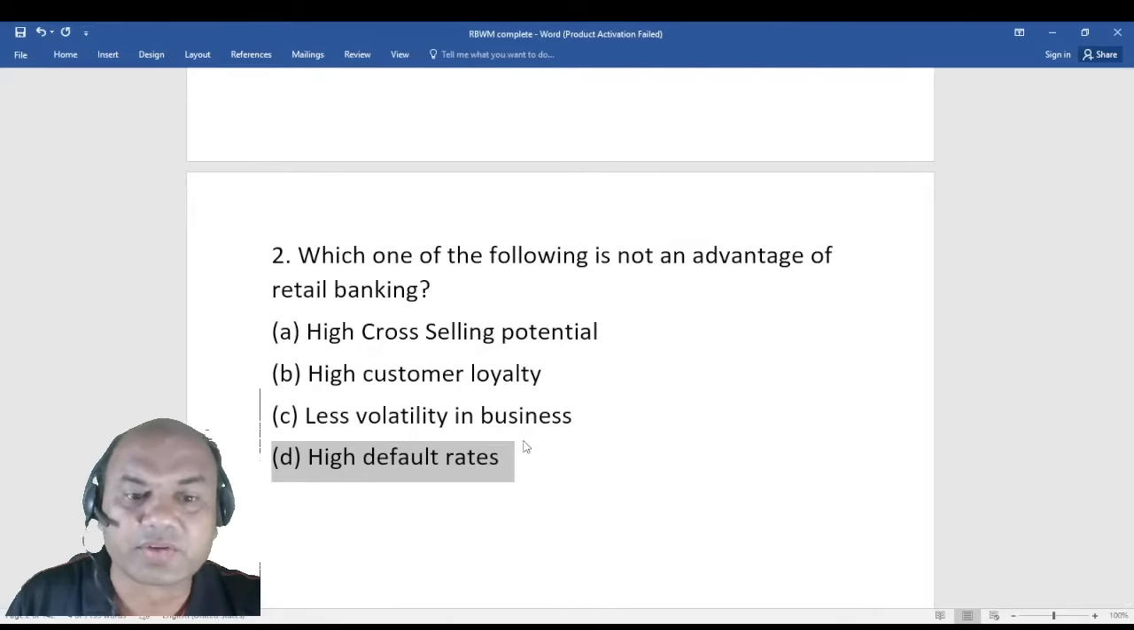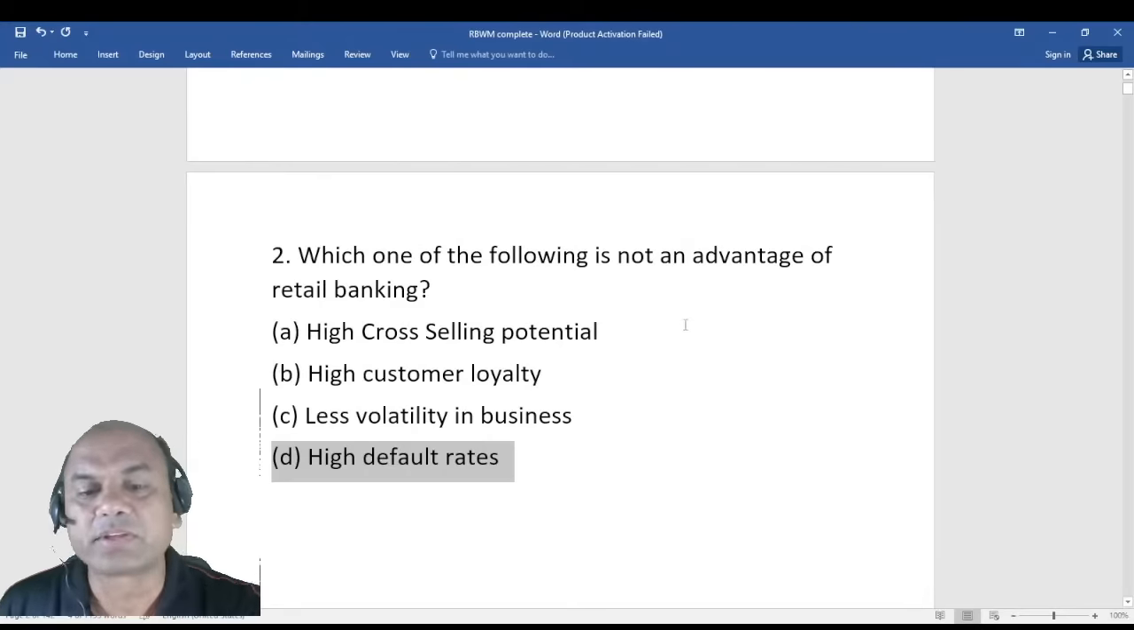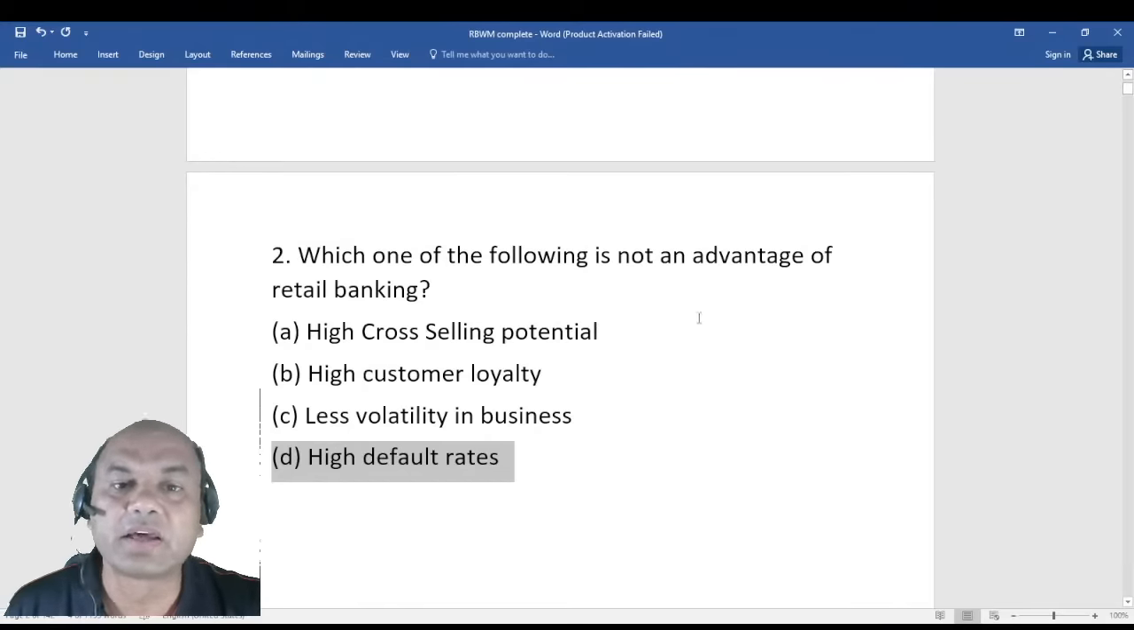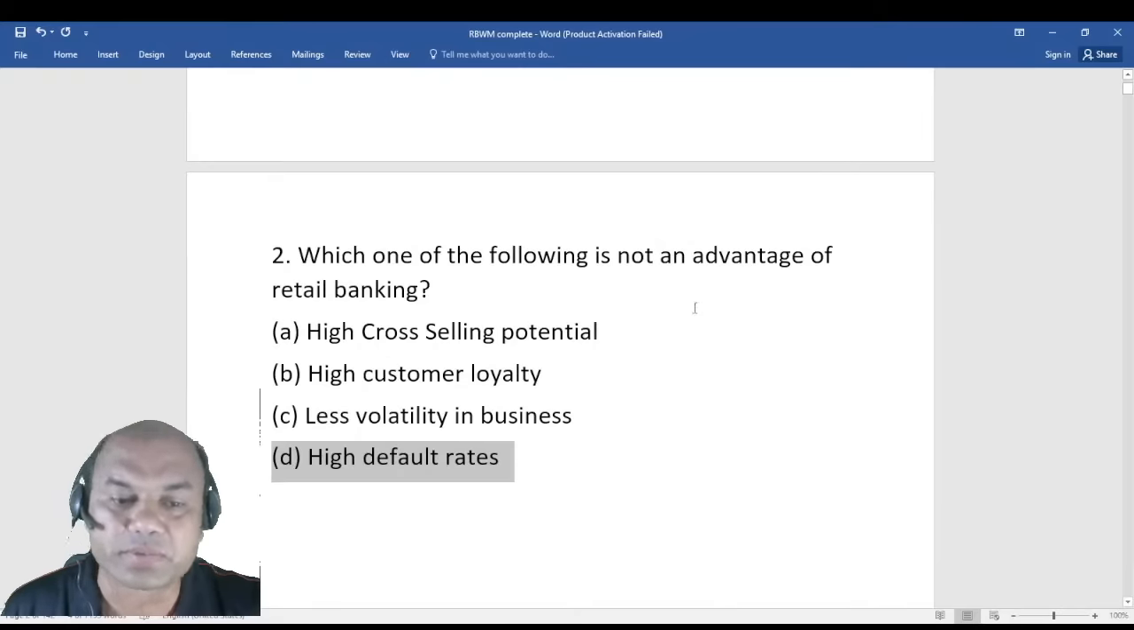High default rates never happen in retail banking, because default rates are always lesser. Why are they lesser? They are lesser because the spread, the volumes, are huge.